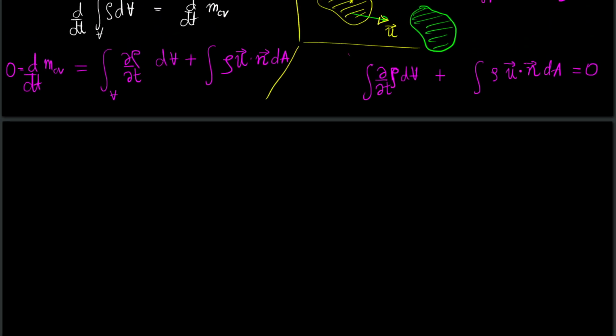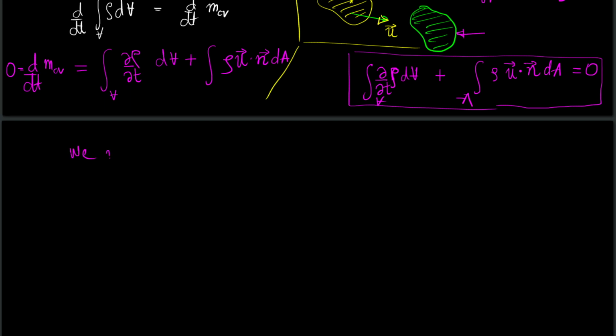Now if we want to use this particular equation, this is over the area, this is over the volume. So using this conservation of mass statement would necessitate knowing the velocity of the fluid at the control volume surface or the control surface.